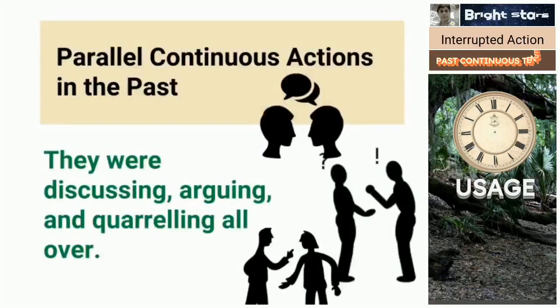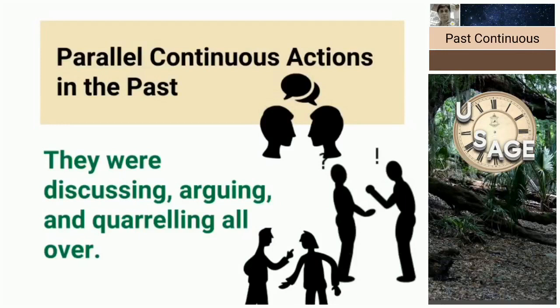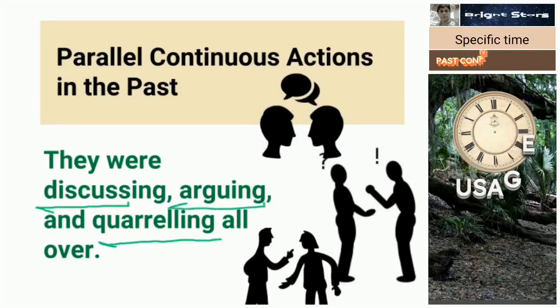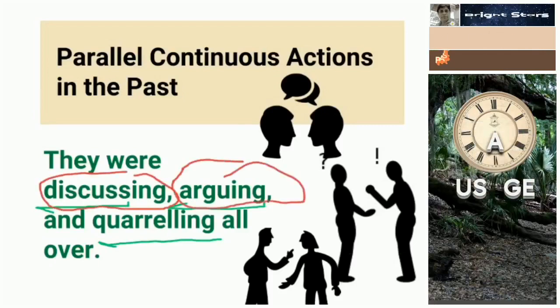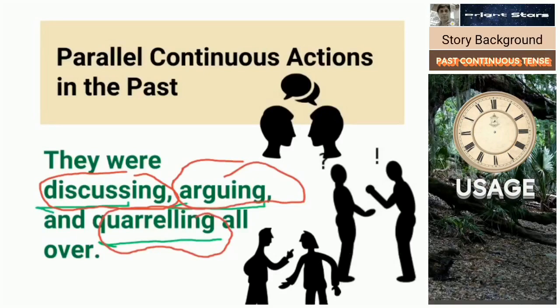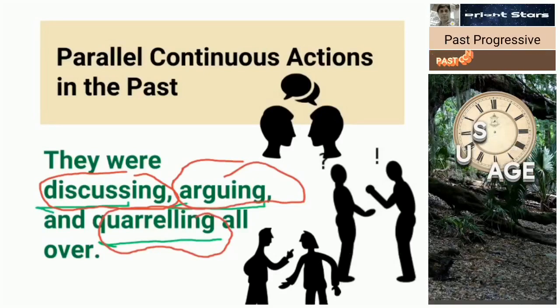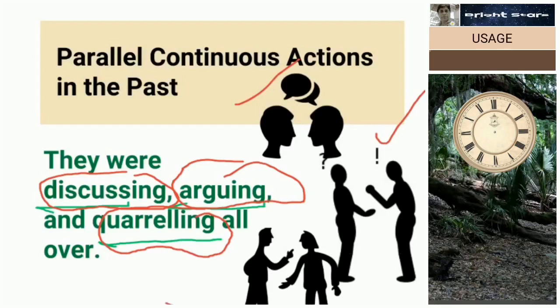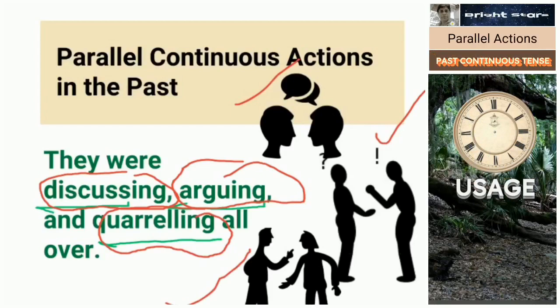For parallel continuous actions in the past. Parallel means if many actions are going on simultaneously in the past, we can use the past continuous tense. So here you can see they were discussing, arguing and quarreling. Three terms, three continuous tenses: discussing, arguing, quarreling. If these three things are happening with three different pairs of people, one discussing, one arguing, one quarreling, in this kind of situation we can use past continuous tense.